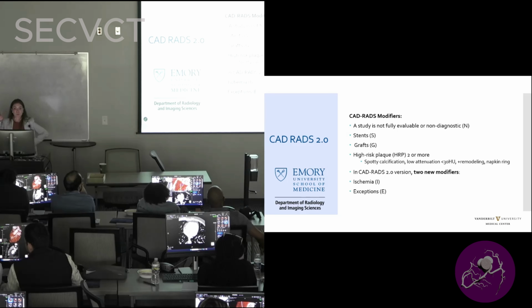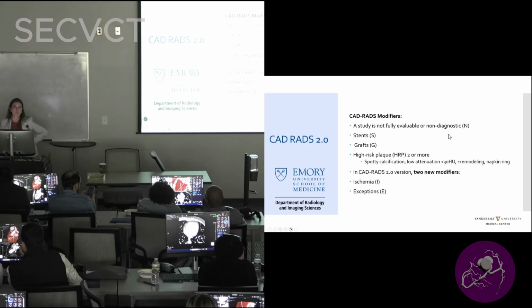CAD RADS also has modifiers. So N, that's going to be for your non-diagnostic study. So if you have lots of motion artifact and you cannot clear a segment, you're just going to designate it as N. Presence of stents, presence of grafts.